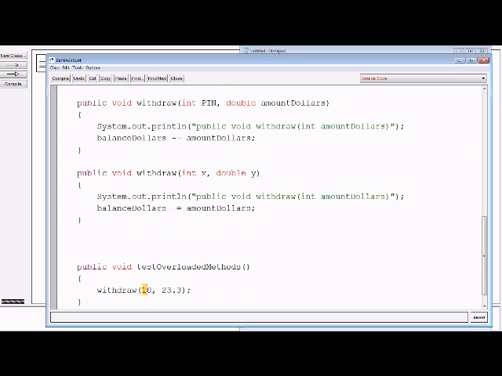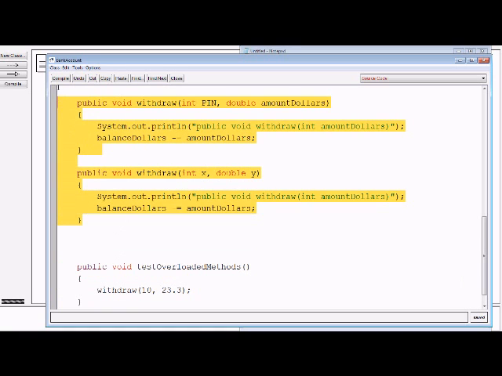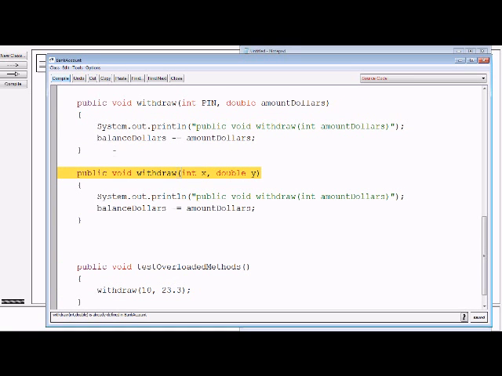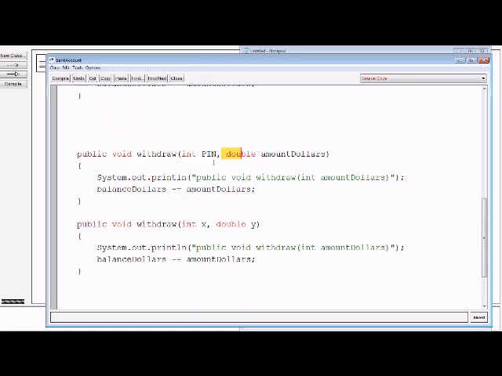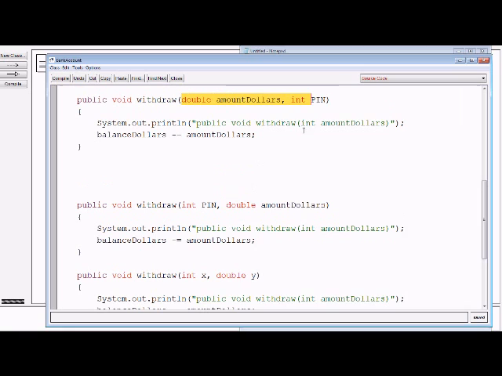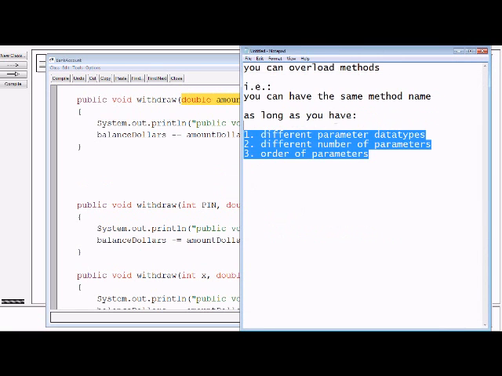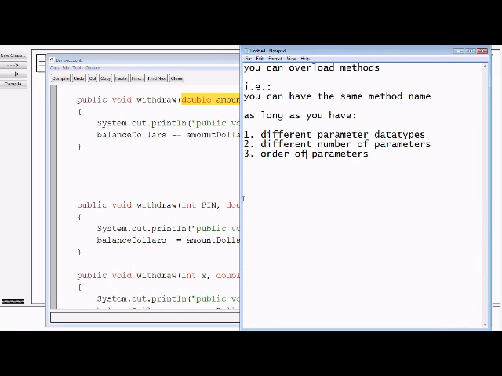So if you have an int and a double, it doesn't know which one to call here. You're not allowed to do this. It won't compile. You're not allowed to just change the names. These are irrelevant to Java. You must change the data type, the number of parameters, or the order of parameters. There's our list. Those are the things you must do in order to reuse the same method name.